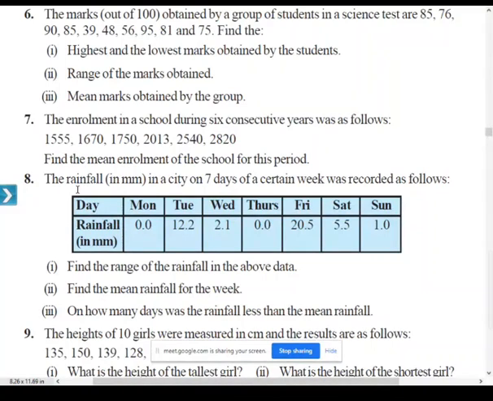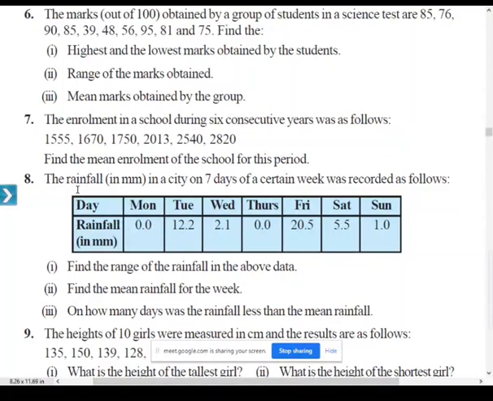Okay, very good. Most of you have written the correct answers. So the first question: what they are given, I think the data is visible to all. Find the range of the rainfall in the above data. In order to find the range, what do you have to do? Highest value minus lowest value. The highest value is 20.5, and the lowest is 0.0.